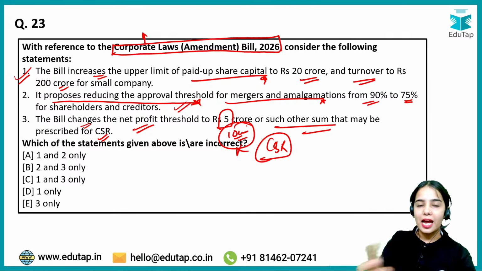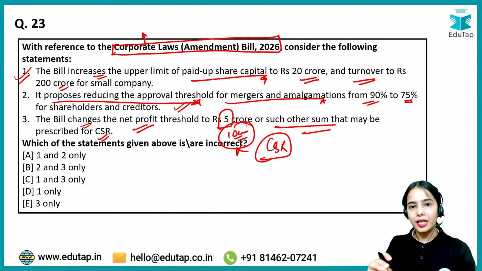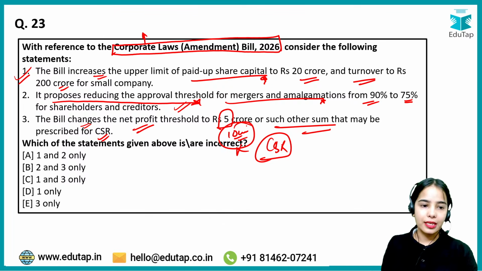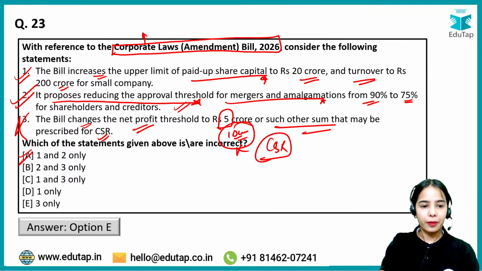Now it has been said, as per the bill, it has been proposed that the net profit threshold should be 10 crore. If you have the net profit of 10 crore and above, then you should be doing the CSR basically. So first and second are correct, third is wrong, and that's why the right answer here is A.